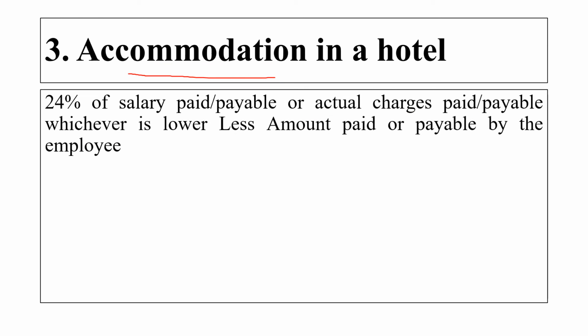Accommodation in a hotel: 24% of the salary paid or payable, or the actual charges paid or payable, whichever is lower, less the amount paid or payable by the employee. That will be considered as accommodation in the hotel.